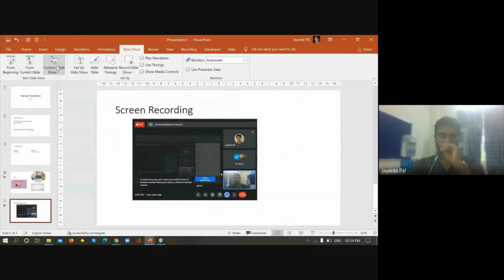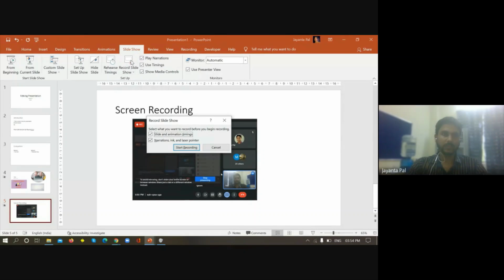This is how we can make a presentation consisting of maybe 50 slides where you want to show only 20 out of that. You can make it in this way also. So that is the slideshow part. I was talking about transition, but before that, let me show one of the important portions over here, Record Slideshow.